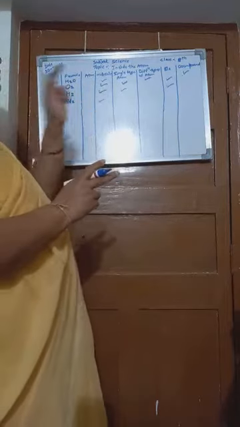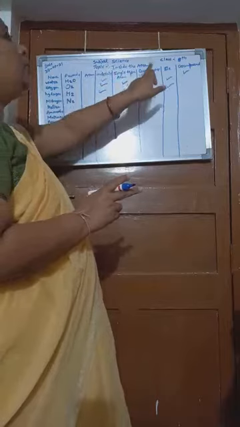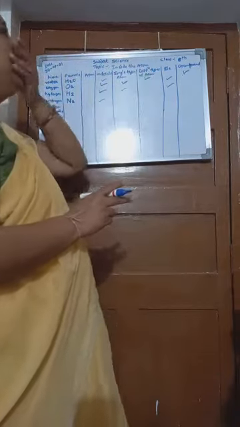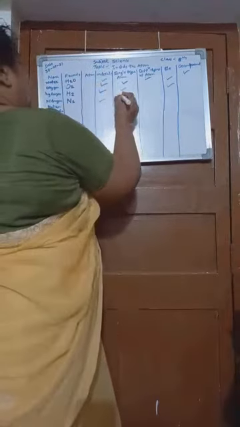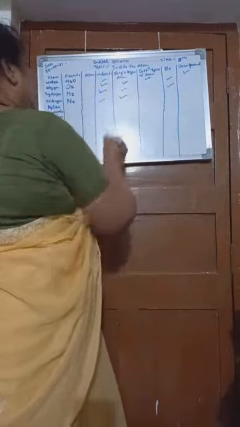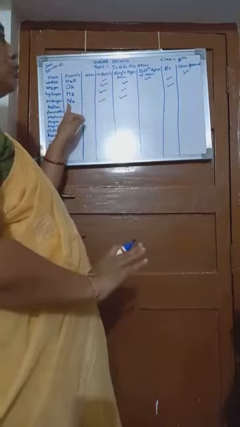Okay. Then we have to check whether there is a single type of atom in a molecule or different types of atom in a molecule. It consists of a single type of atom in a molecule. Single type. There are no different types of atoms in the molecule.